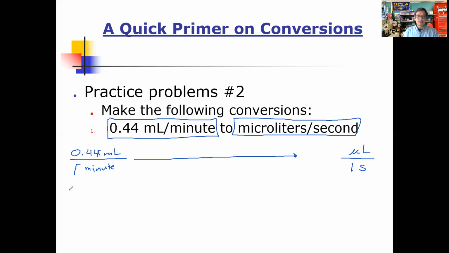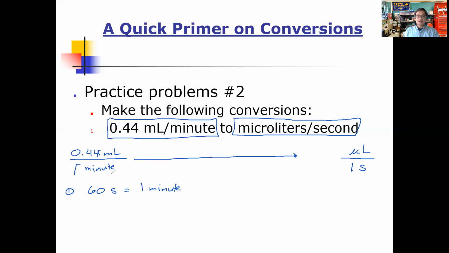Let's list the conversion factors that we need. We have two different conversions we're doing here. We're converting from milliliters to microliters, the volume unit, and then we're converting between minutes and seconds, that's the time unit. So let's list that first. We list what the equivalence is between those two units that is accepted and defined. We know that it is accepted that there are 60 seconds for every 1 minute. How we're going to use that, we'll talk about in just a moment.